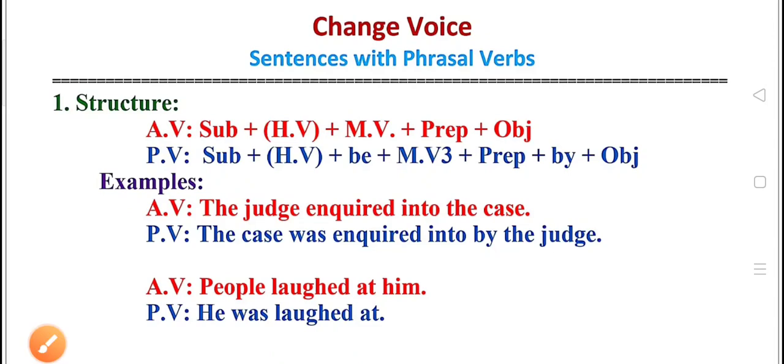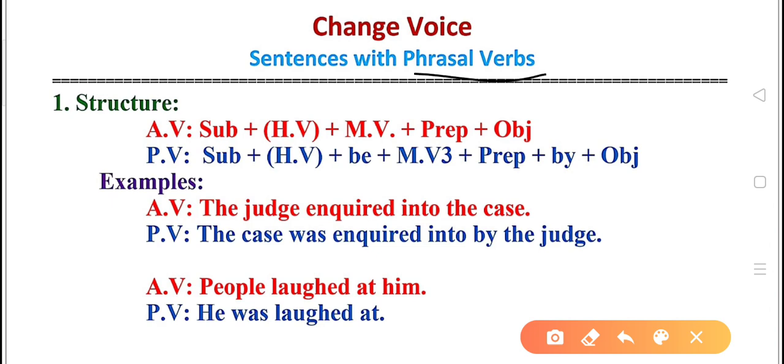Hello students, today we'll study how to change active sentences having phrasal verbs into passive voice. Phrasal verbs actually are the verbs which are followed either by a preposition or by an adverb. So in this video we'll study two structures. In the first structure, the active structure becomes